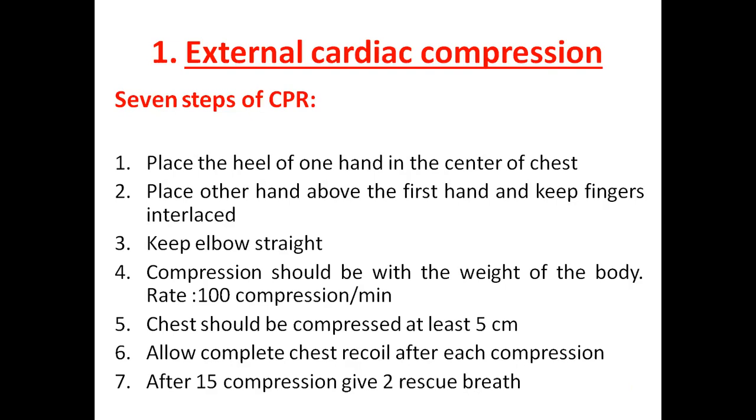The rate of chest compression should be 100 to 120 compressions per minute. So in 1 minute, we should give 100 to 120 compressions. Fifth, the chest should be compressed at least 5 centimeters. So the sternum should go downward during compression at least 5 centimeters. Then allow complete chest recoil after each compression. So you have to compress, release, compress, release. During release, there is recoiling of the chest.